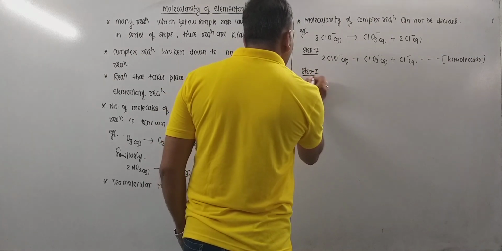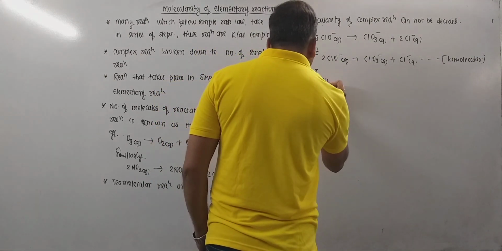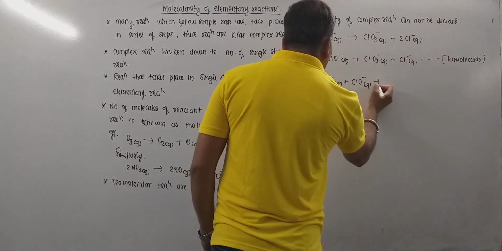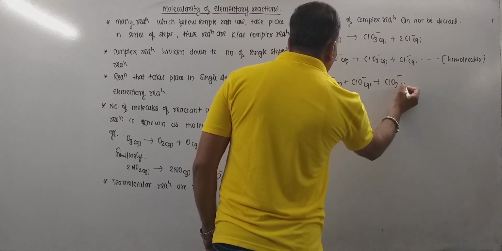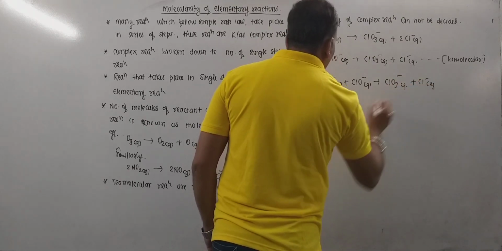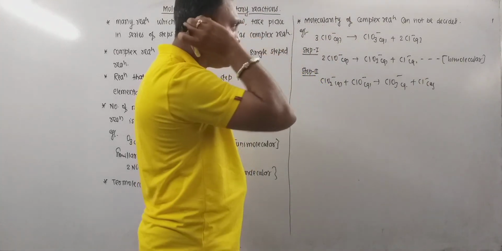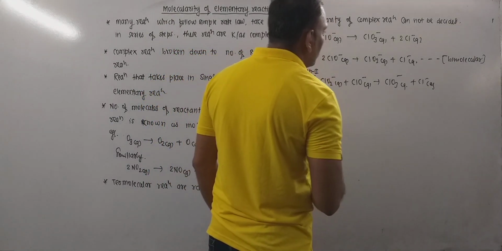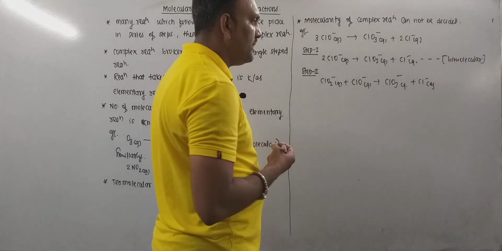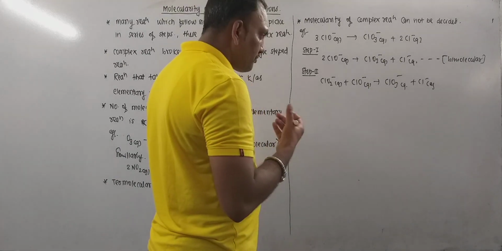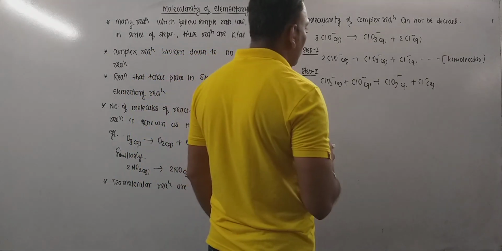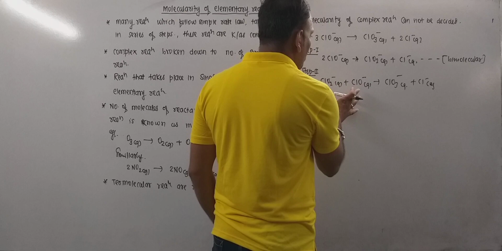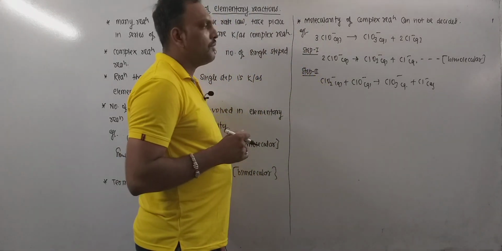Now the second step of the reaction involves ClO2 minus aqueous plus ClO minus aqueous gives ClO3 minus aqueous plus Cl minus aqueous. Now right here its molecularity is 2 as well. The molecularity of this step is also 2. Why? Because 2 molecules of species are involved in this.